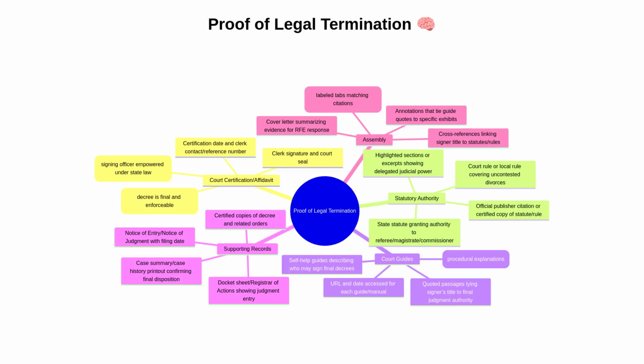This mind map organizes the evidence into 5 clusters. First, the court certification or affidavits, which should explicitly state finality and the signer's legal authority and bear appropriate seals.